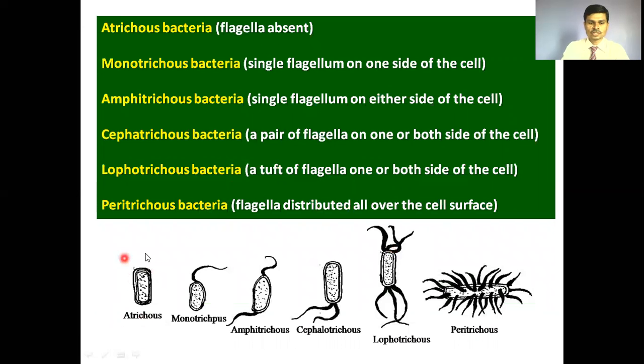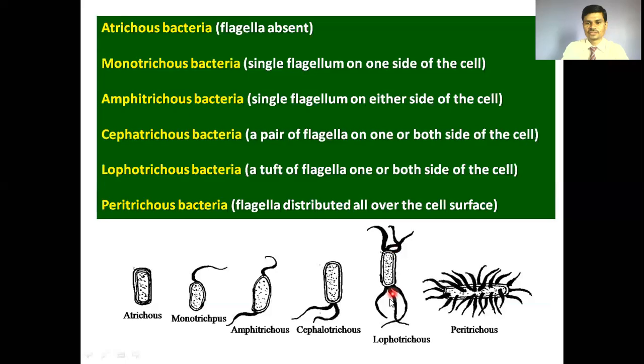If there is absence of flagella on the bacterial cell surface, it is termed atrichous bacteria. If the flagellum is present at one end of the bacteria, it is termed monotrichous bacteria. If flagella are present at both ends of the bacteria, it is termed amphitrichous bacteria. Then a pair of flagella on one or both sides of the bacterial cell is termed cephalotrichous bacteria.